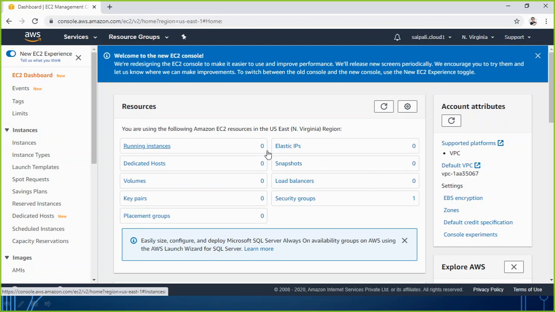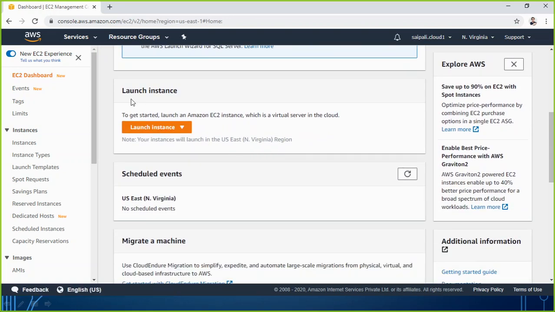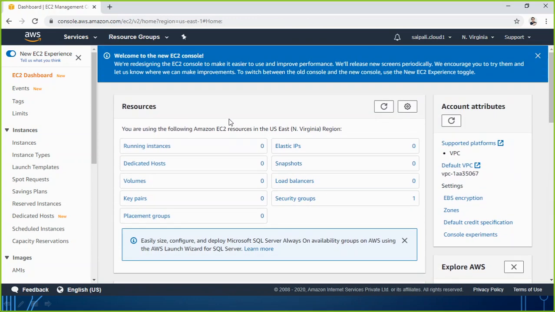After clicking on that, let's scroll down. There is an option called Launch Instance. From here you will be able to launch an EC2 instance. Let me even show you up a bit.